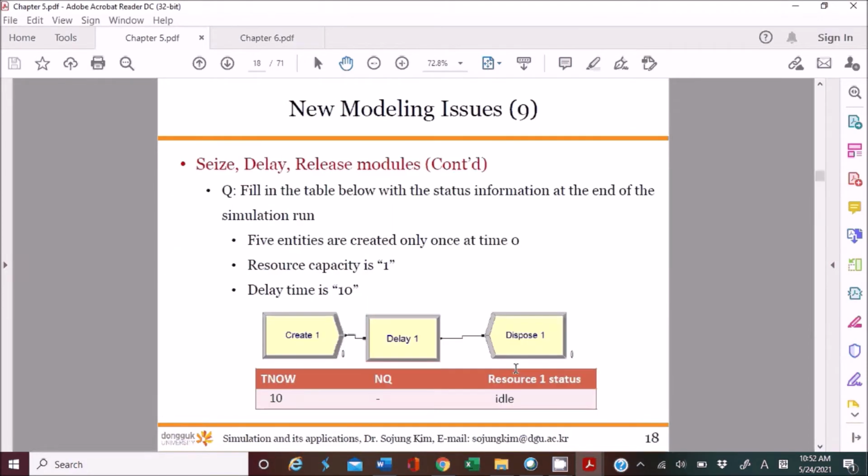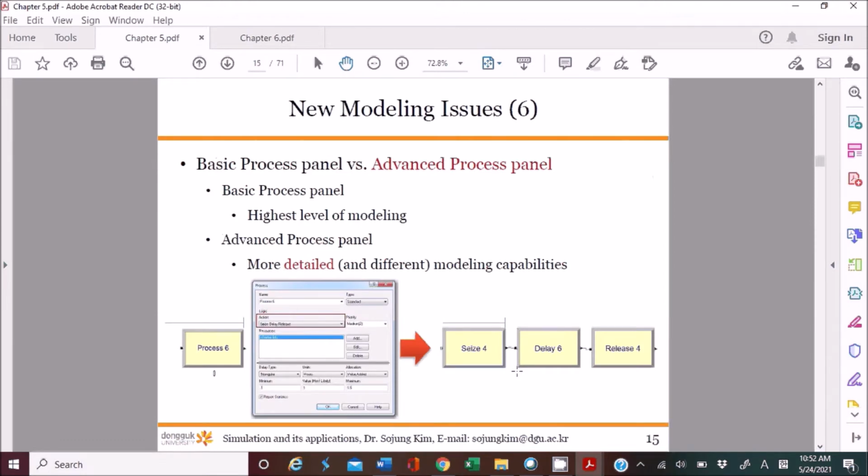And we also addressed many new modeling issues, particularly in the advanced process panel. You have used a seize, delay, release module separately, instead of the process module having the seize delay release option. The difference is that if you use this highly detailed model, you can do whatever you want in between seize and delay, or delay and release. So that's why it is known as the advanced process panel.